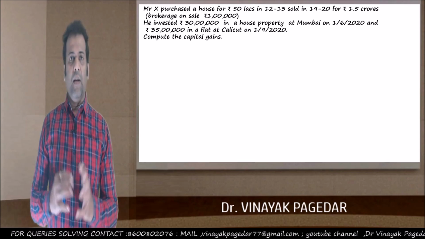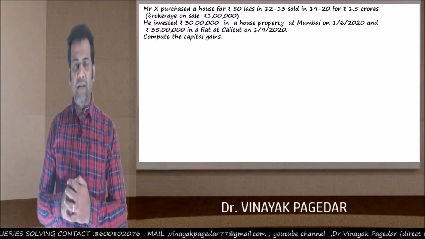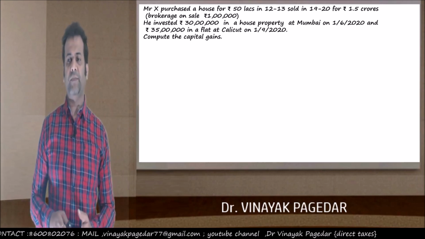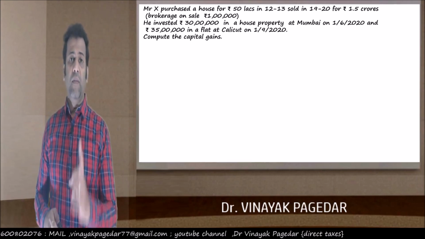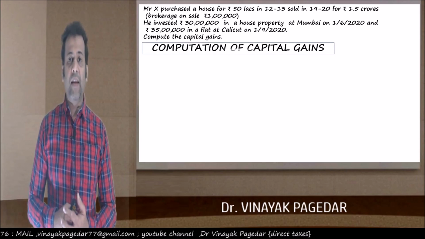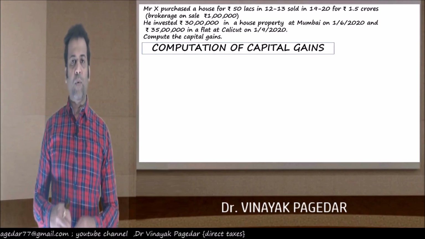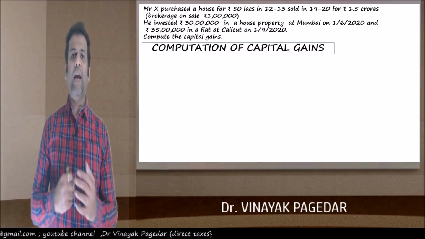Okay, so we are computing the capital gains, and let's see how the section 54 exemption is claimed. Step by step. First point, we give the heading computation of capital gains. In the exam, you'll have to write the name of the assessee, the PY, the AY.